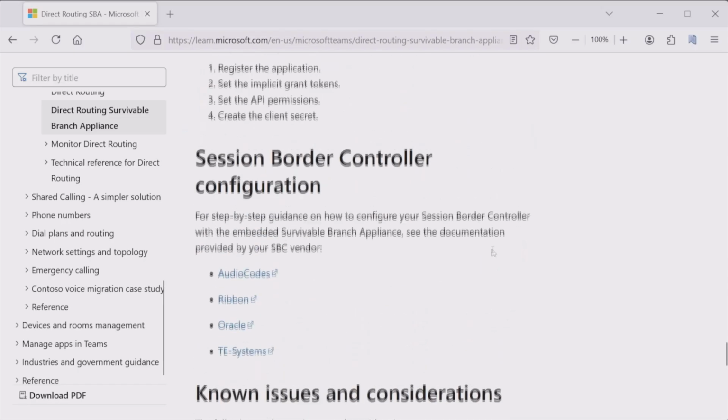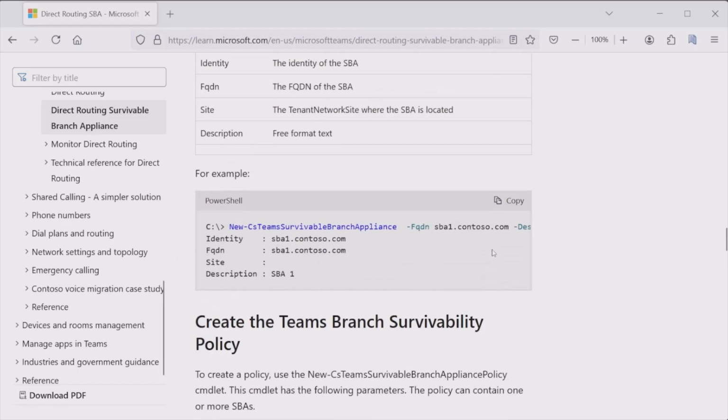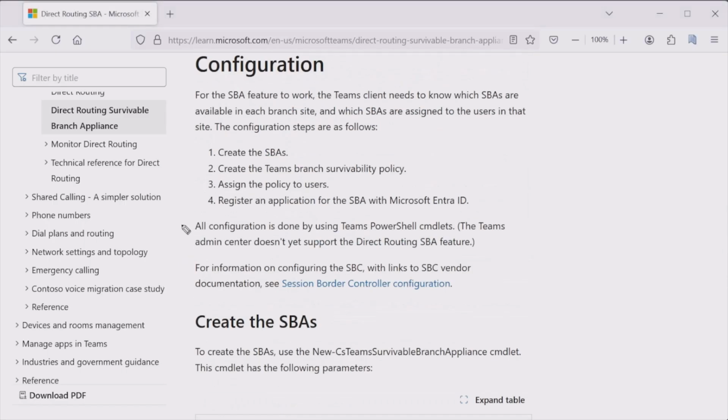I also wanted to point out one more thing that I missed under configuration: all configuration is currently done by the Teams PowerShell cmdlets. At the time of this recording, we cannot configure the SBA via the Teams Admin Center. Later in the course, we'll go ahead and configure an SBA policy.